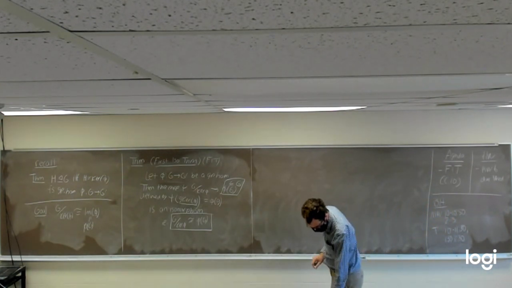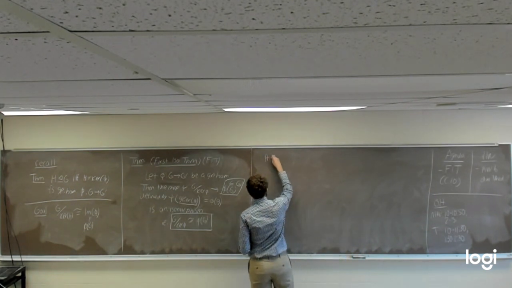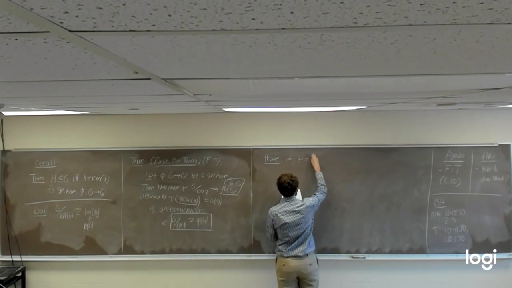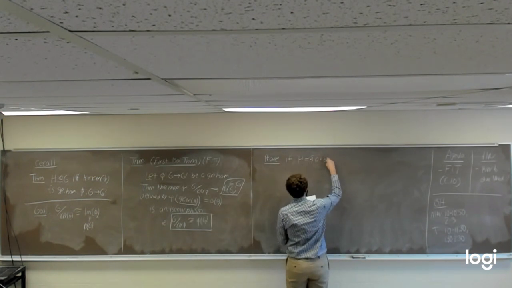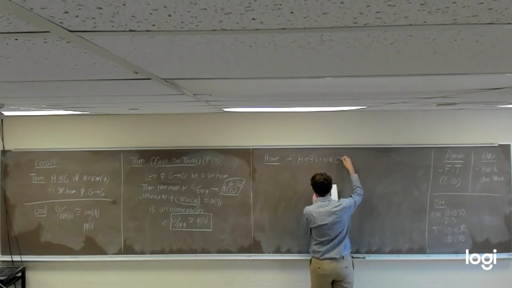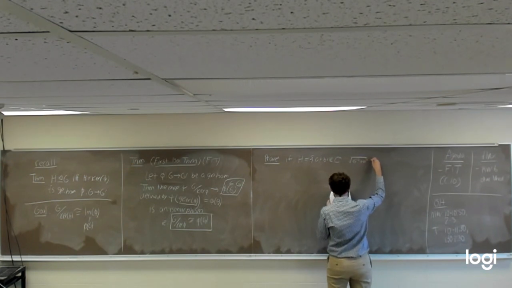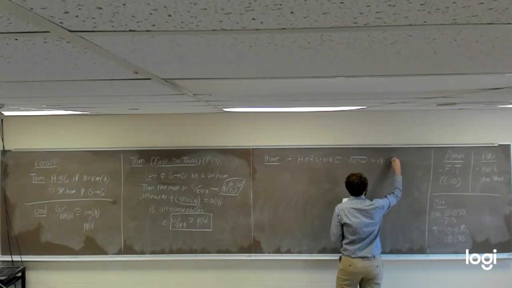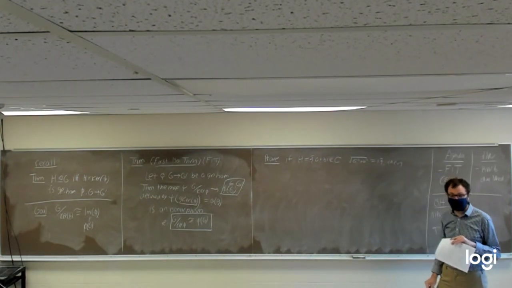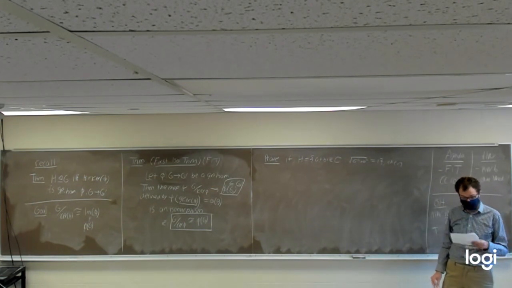So as an example, I'm going to flip the page in the packet. I'm going to prove that if H is a subgroup of the non-zero complex numbers under multiplication, satisfying that a squared plus b squared is equal to 1, you all proved on homework 2, I think, that this is going to be a subgroup of the non-zero complex numbers under multiplication.